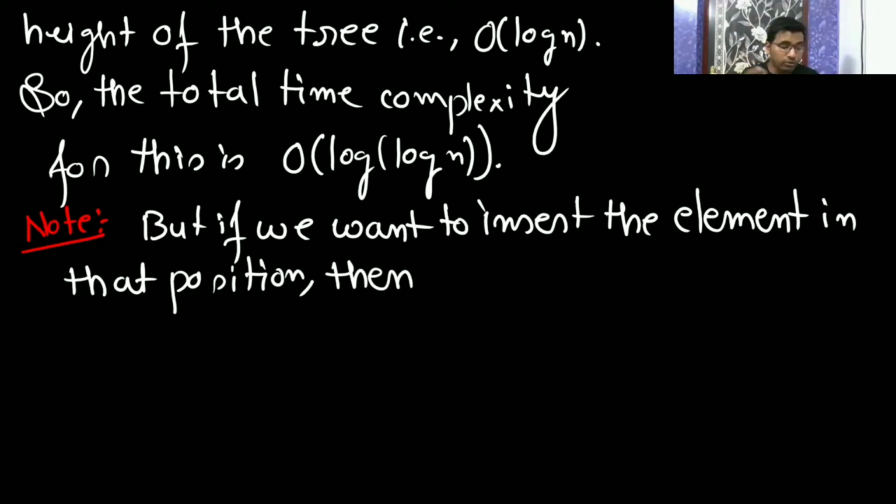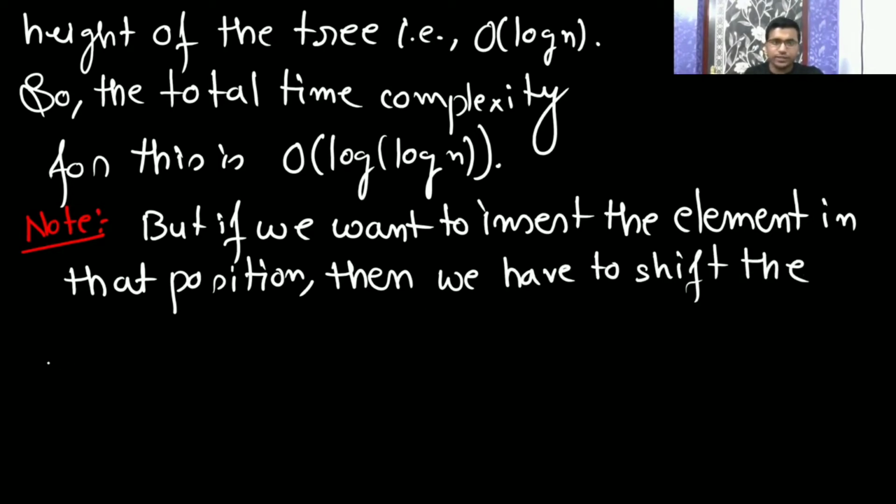Just like in insertion sort, we find the position where we should insert that element again by using binary search. After finding the position, if we are inserting that, then we have to shift the elements to create a space for that. So here also, after finding the position, we have to shift the elements